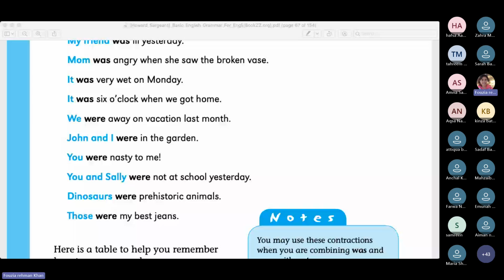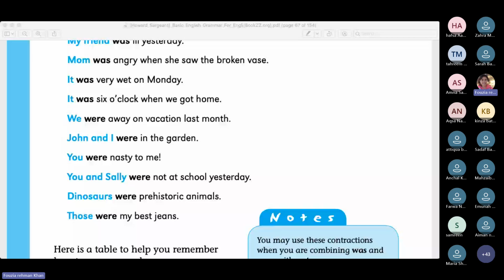Okay, Sarah is asking, ma'am, in some cases it's written as if I were. I were is used when you are thinking about a situation which is not real, and it's a wish. Let's put it this way: if I were the prime minister, were shows the wish. That is not a possibility, or you wish that it could have happened or it would happen.